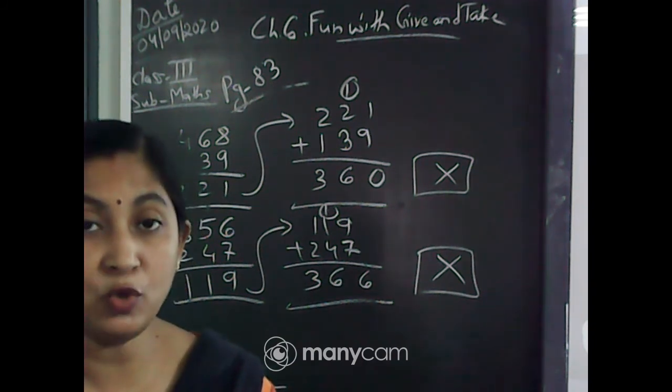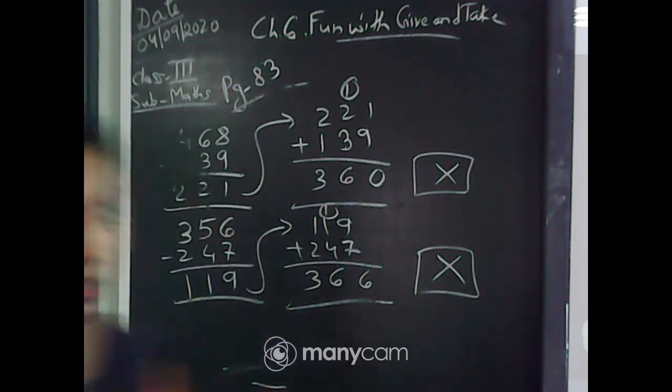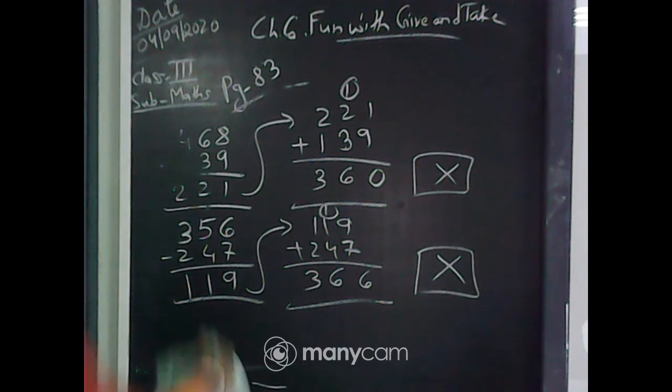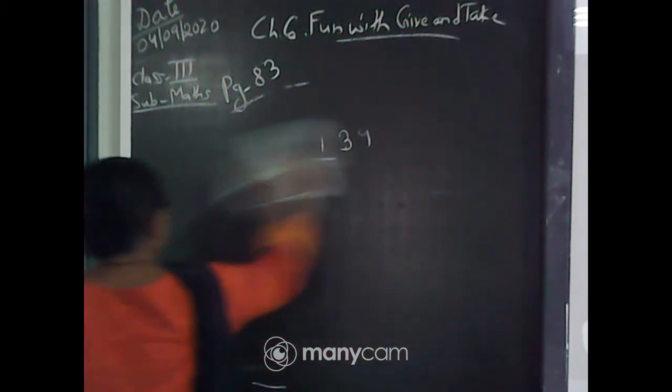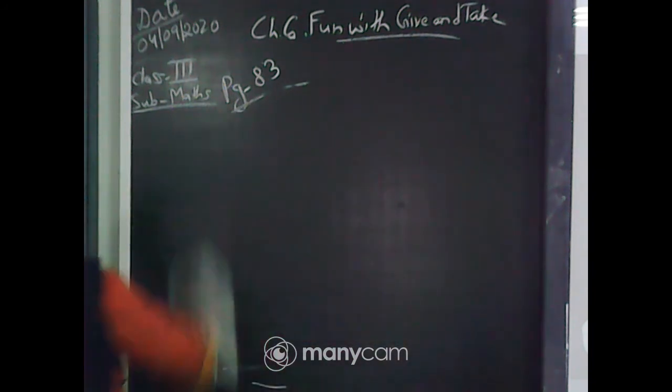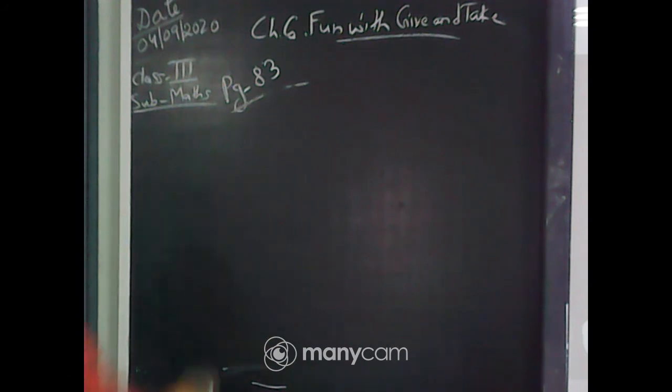Now come to question number 7. Fill in the missing numbers in the colored boxes. Now you have to fill in the missing numbers. Question number 7. Fill in the missing numbers.